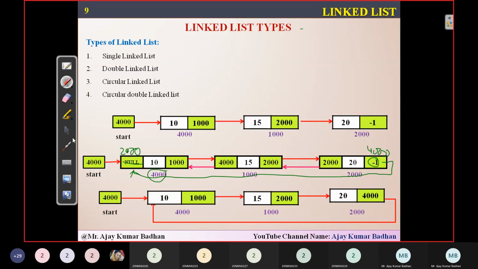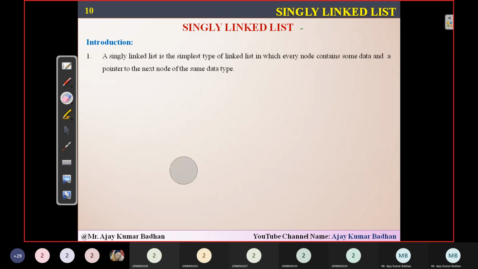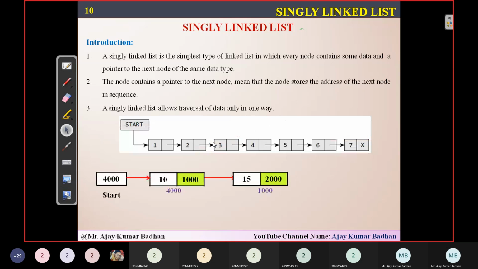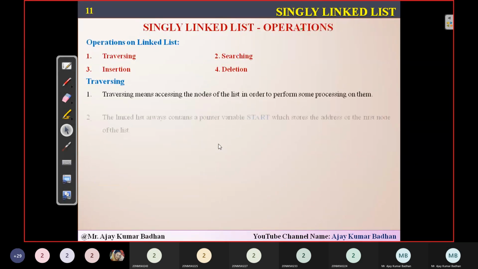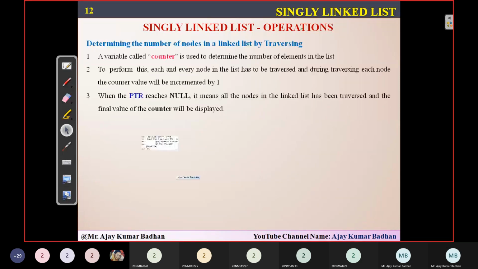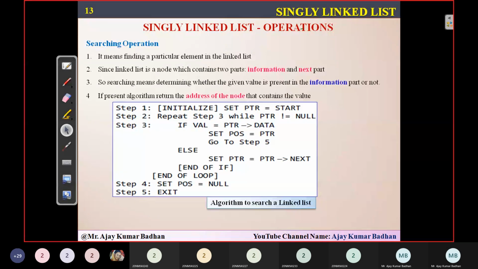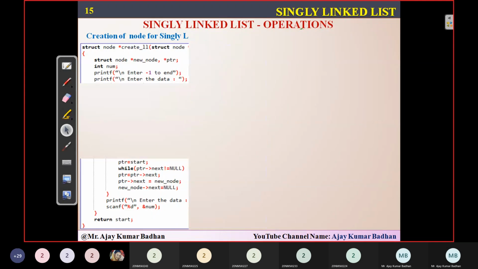All this we are going to see one by one in the coming sessions, and we will also see what the different operations are that we can perform with respect to linked lists. So we will wind up here. In the next session, I will give you the algorithm and explain it, and I will also give you the program, showing how exactly it performs.